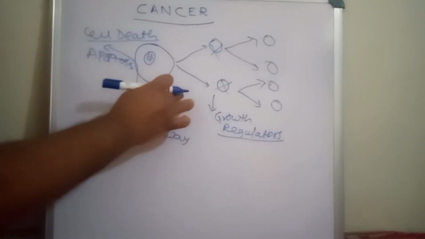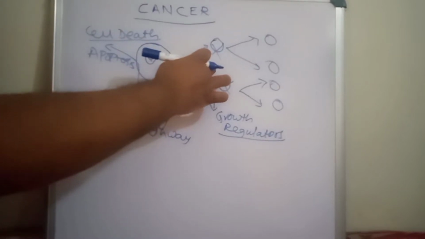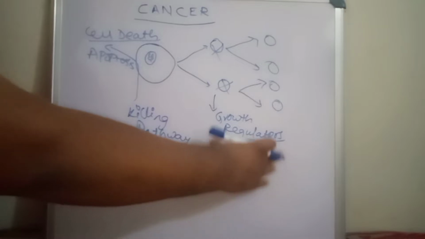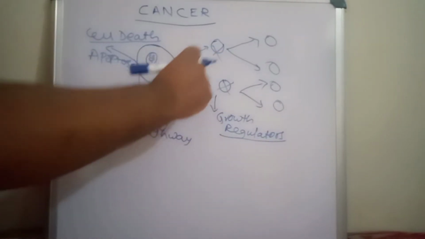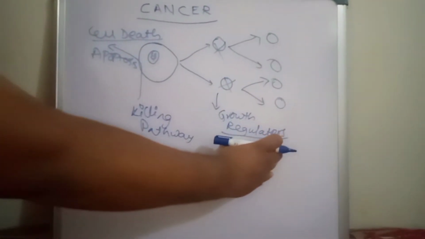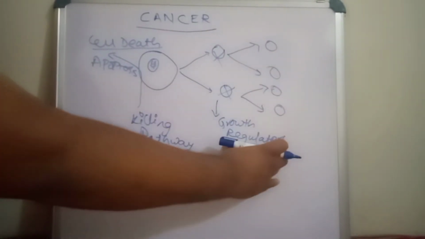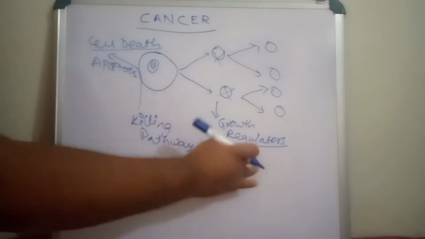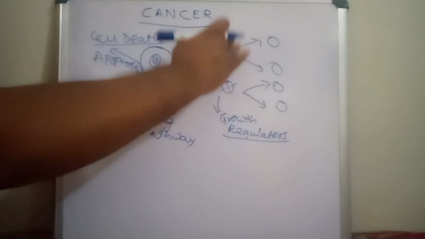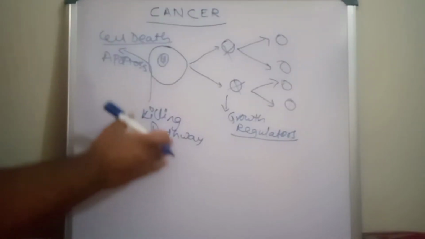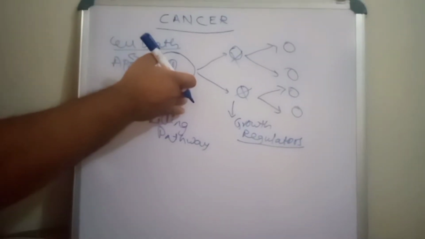Now the normal cells undergo divisions, and the growth regulators help in the development of cells and also control cell growth. But whenever there is no need for the cell, they will inhibit it or cause the death of the cell. The other pathway is the killing pathway, where programmed cell death takes place.